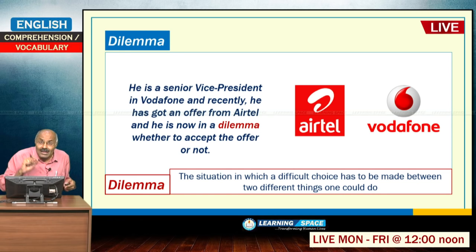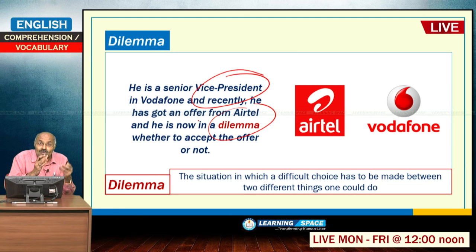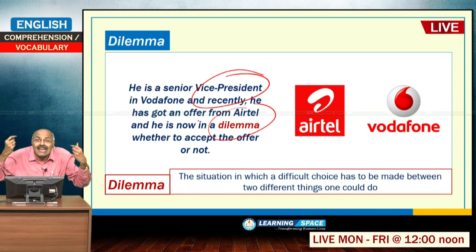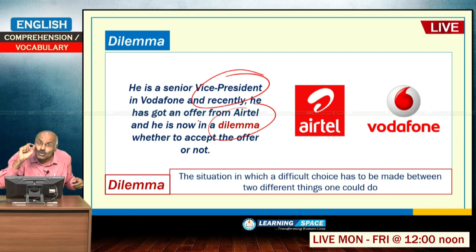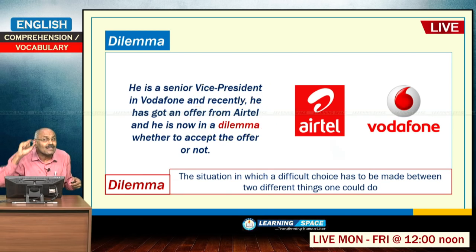Look at the example. He is a senior vice president in Vodafone, and recently he has got an offer from Airtel, and he is now in a dilemma whether to accept the offer or not. So, he is doing a good job in Vodafone. Now, an equally or somewhat better offer he got from Airtel. Now, he is in a dilemma. So, it is not easy to decide. Under those circumstances only, you have to use the dilemma, not always. So, it is a difficult choice to be made. Then use this word dilemma.